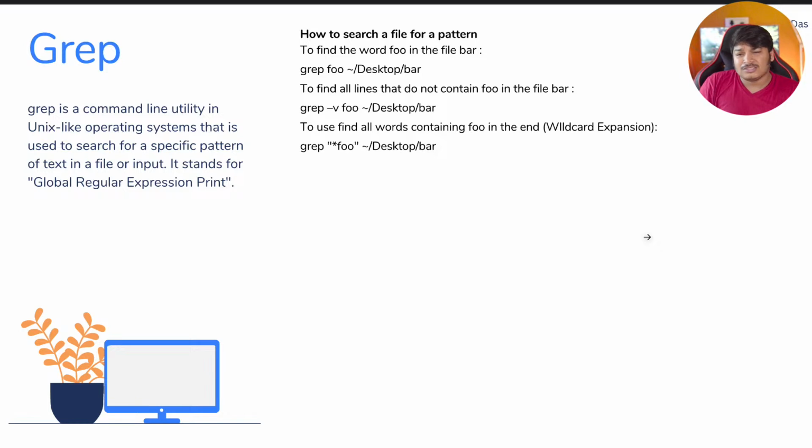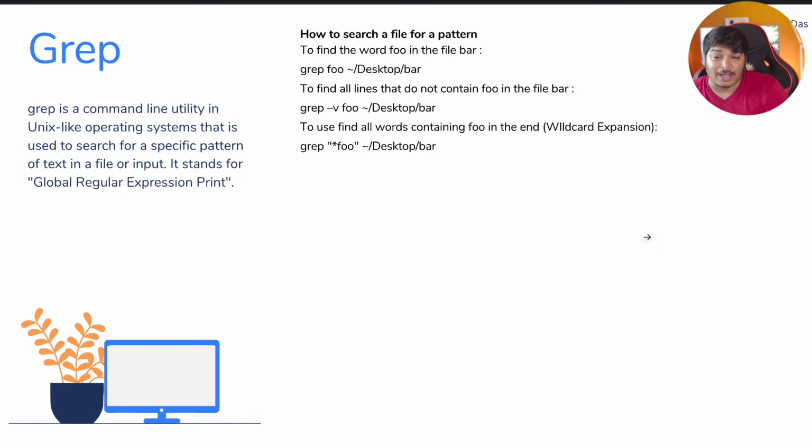Now, see the use cases. To find the word foo in the file bar: grep foo is the word that I want to search in a file called bar. The path could be desktop, it could be home, it could be whatever, then the file name. Simply give grep, then the particular word that you want to find, for example foo, it could be any word that you want to search, and then the file path. It will search for that particular stuff.